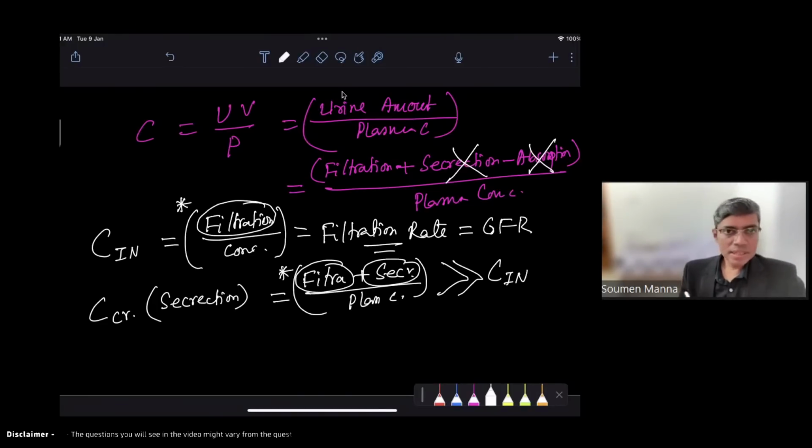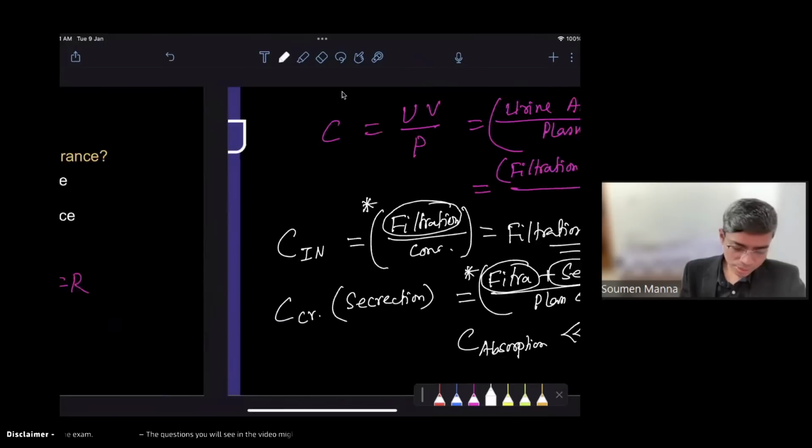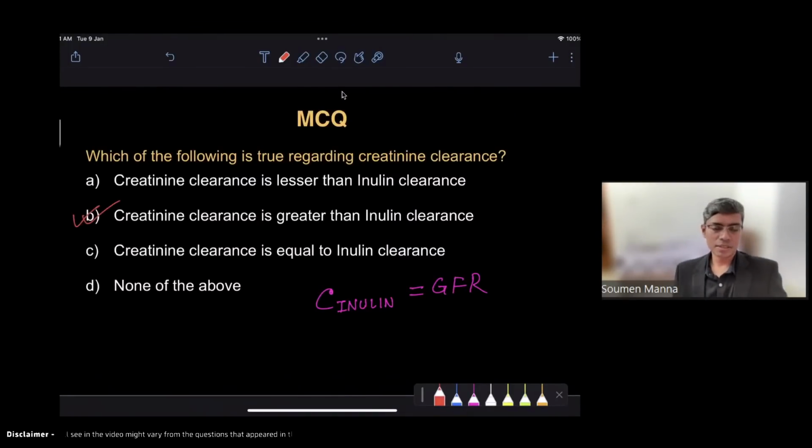Same way, whenever there is absorption of any substance in the nephron, the clearance of that substance will be lesser than the clearance of inulin, right? So this is the very simple and direct answer: creatinine clearance is a little greater than inulin clearance, only 10% greater. There is another substance which is secreted in the nephron.